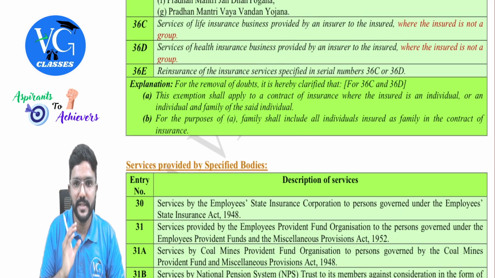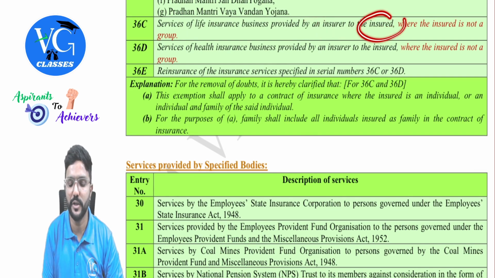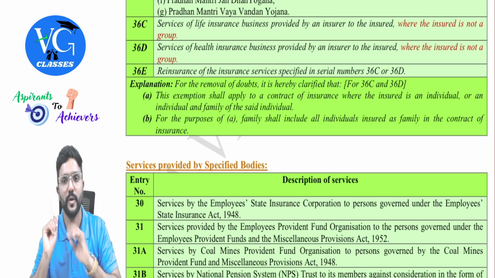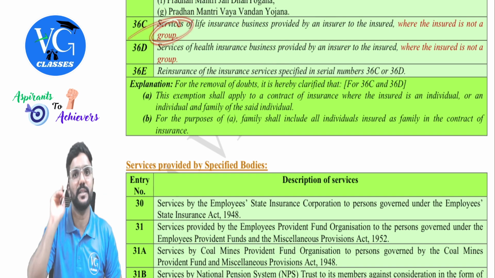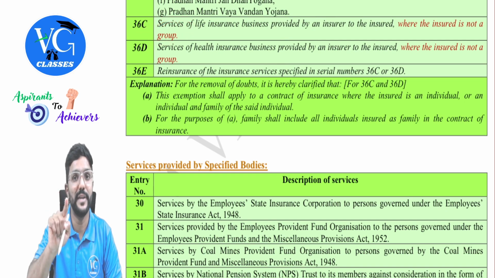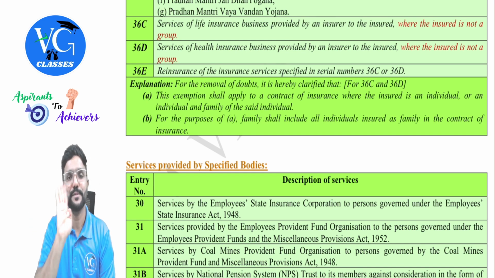Services of life insurance business provided by an insurer to the insured. Insurer means insurance company. Insured means in whose name the policy is taken. Where the insured is not a group. If it is a group insurance, it is taxable itself. But it can be a family group, but not the other group. I will explain, don't worry.